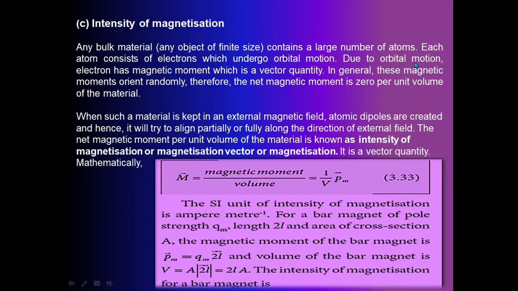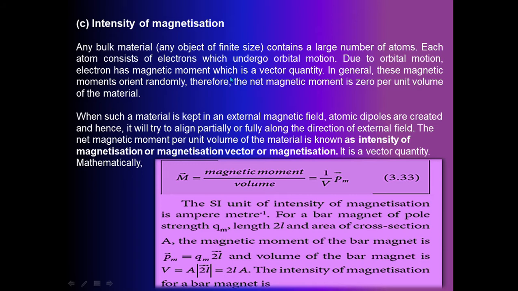Due to orbital motion, the electrons have a magnetic moment, which is a vector quantity. In general, these magnetic moments orient randomly. Therefore, the net magnetic moment per unit volume of the material is 0. Now, when such a material is kept in an external magnetic field...